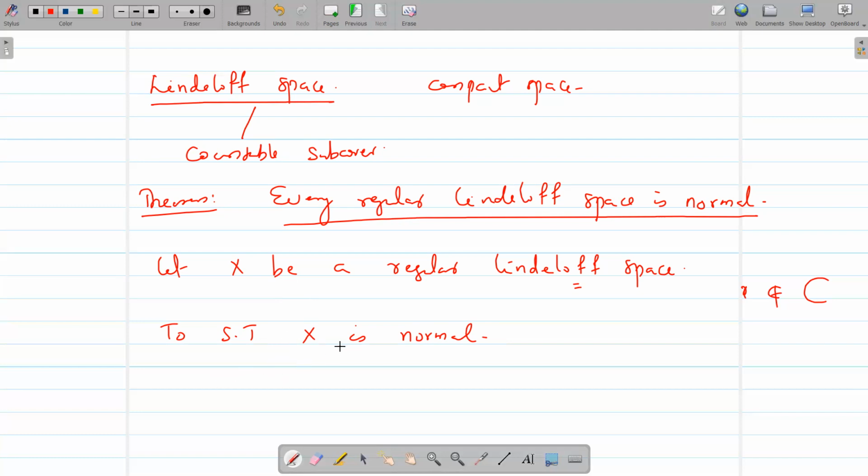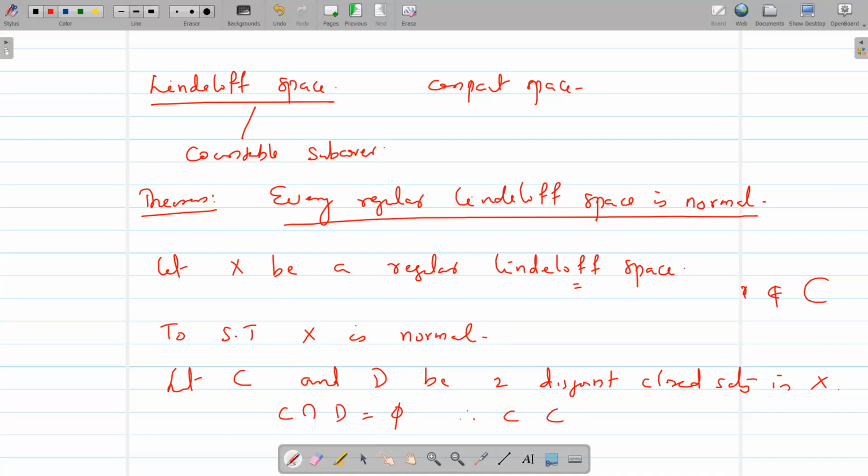So for that we start with two disjoint closed sets in capital X. Let C and D be two disjoint closed sets in capital X. Therefore, C intersection D is equal to empty. Therefore, C is contained in X minus D.